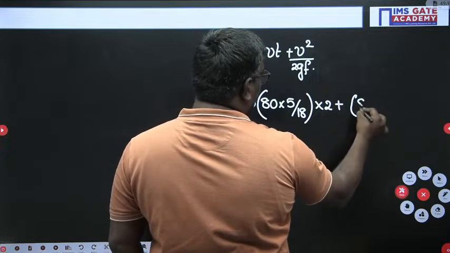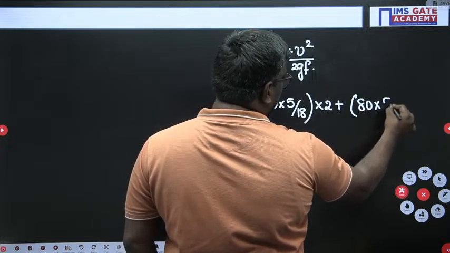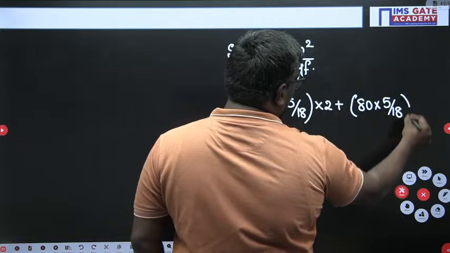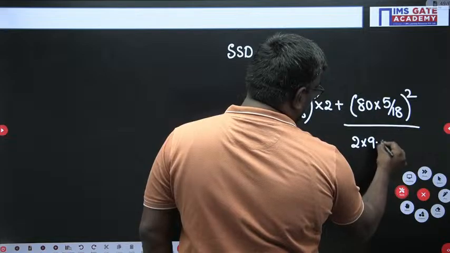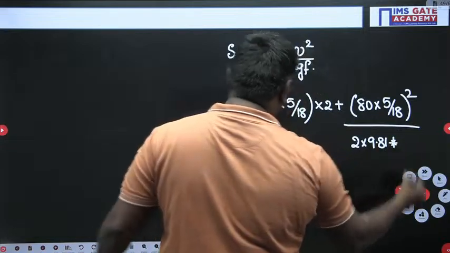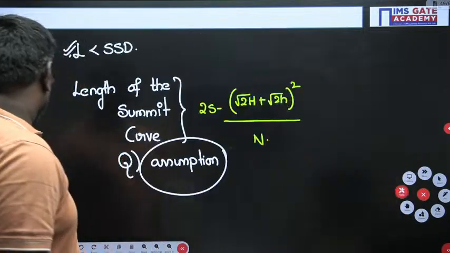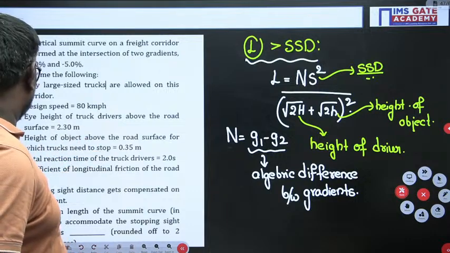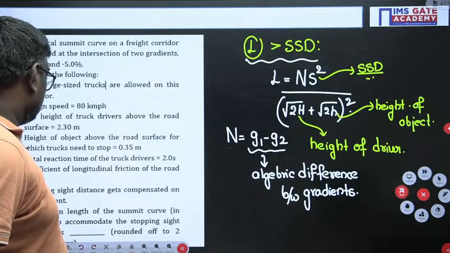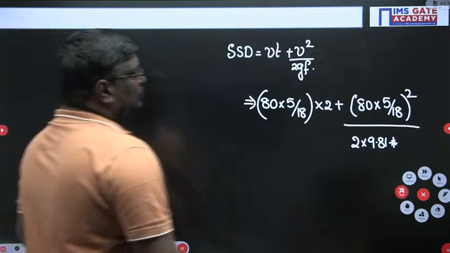And V square is again 80 into 5 by 18 whole square, upon 2 into 9.81 into the coefficient of friction, which is 0.36.